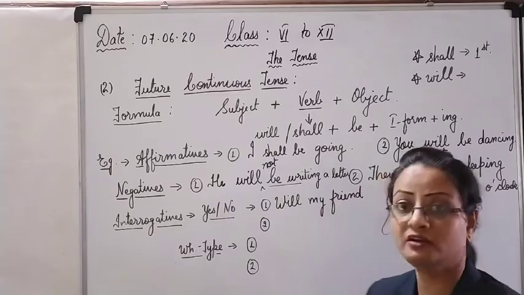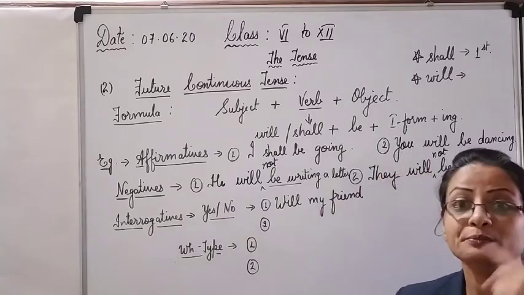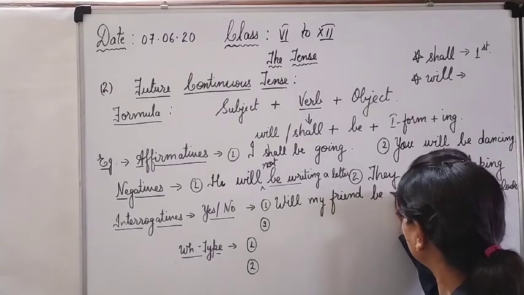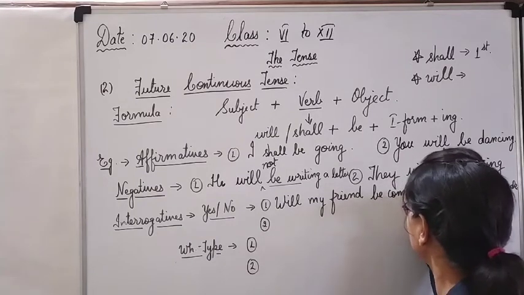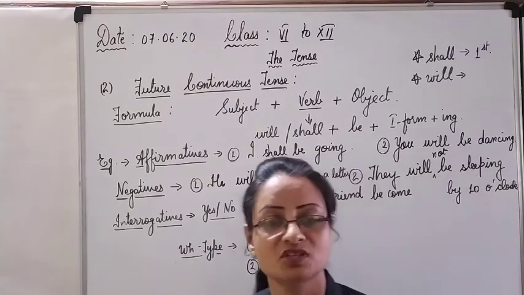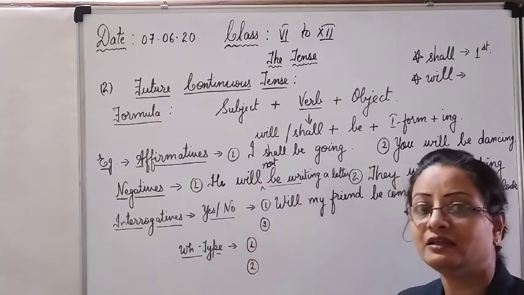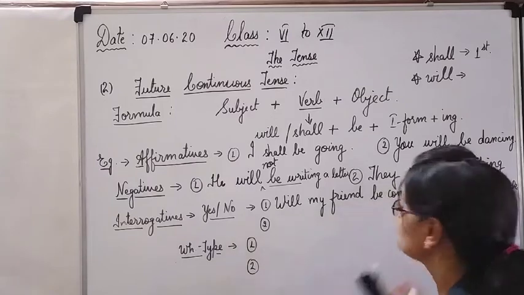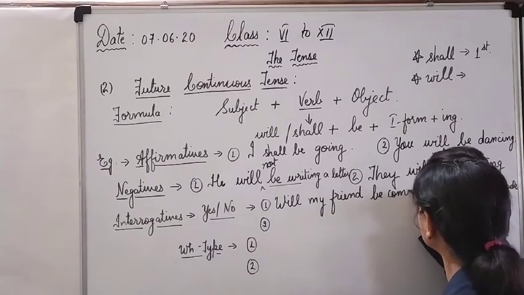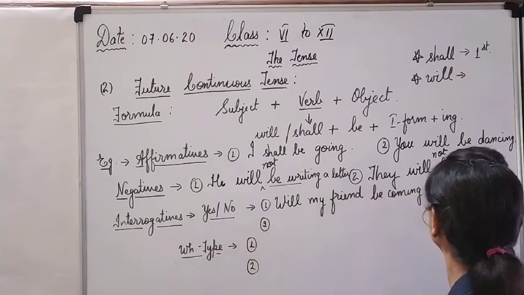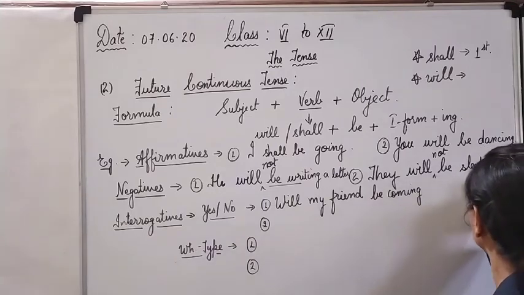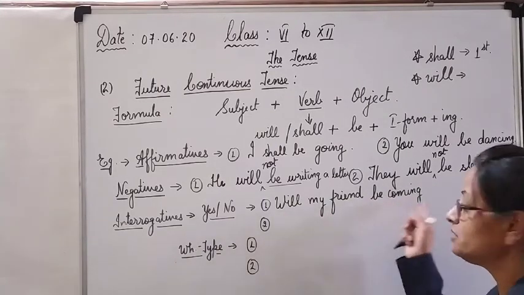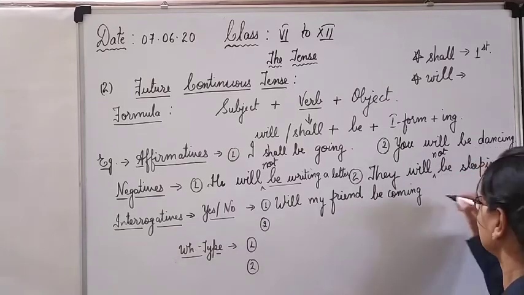Will my friend, then be and the first form with ing. Be, then come. Come is the first form. It carries an e at the end, so you have to remove this e and put ing. So here forms the spelling of coming. I draw out this part. Will my friend be coming with me?